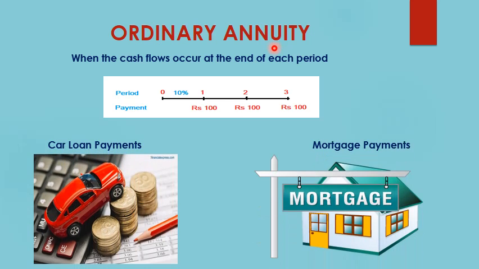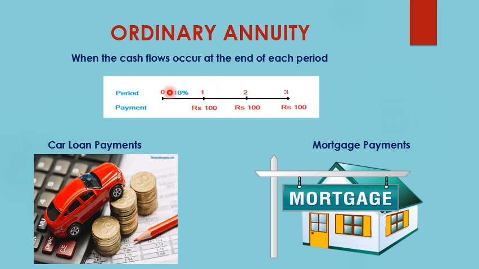What are the examples of ordinary annuity? These are the car loan payments or the home loan payments. The EMIs basically which we pay to the bank are examples of ordinary annuity, because at the end of every month some amount will be cut from our salary.